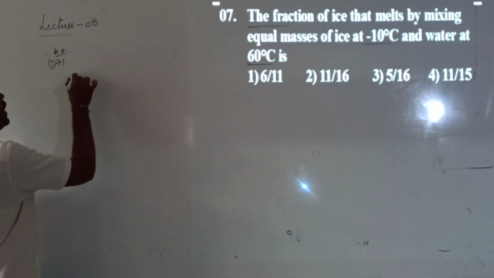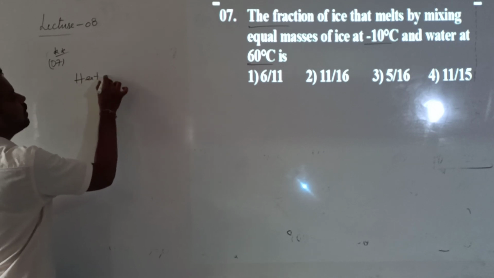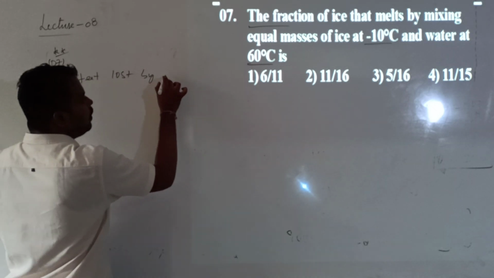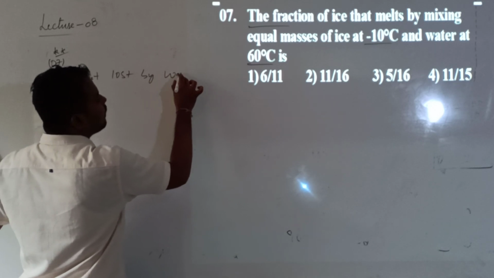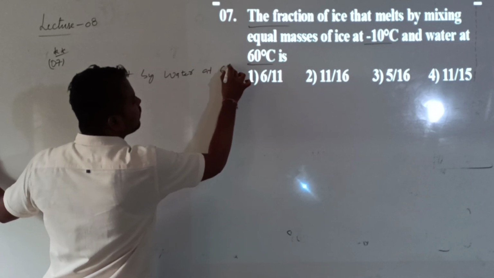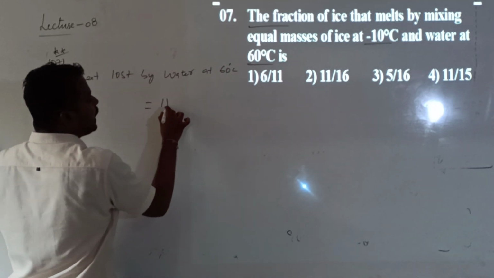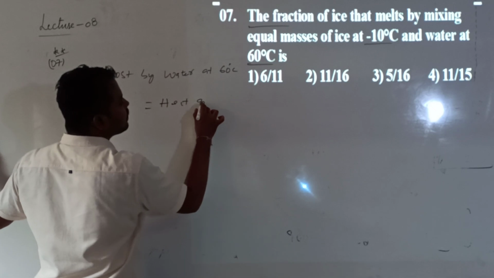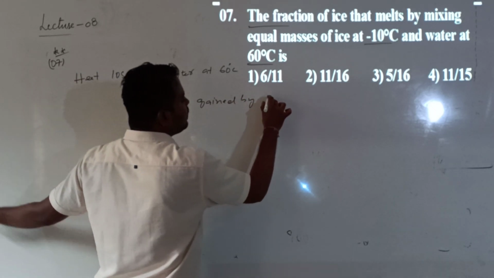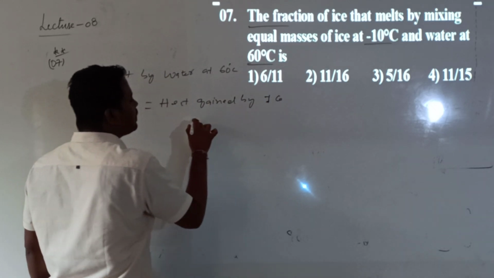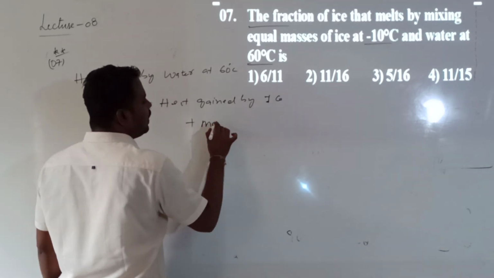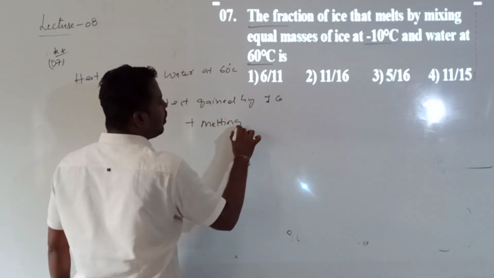Then can I write according to the principle of the method of mixtures? Heat lost by which one? Water, at 60 degrees, will be equal to heat gained by ice plus melting of ice.